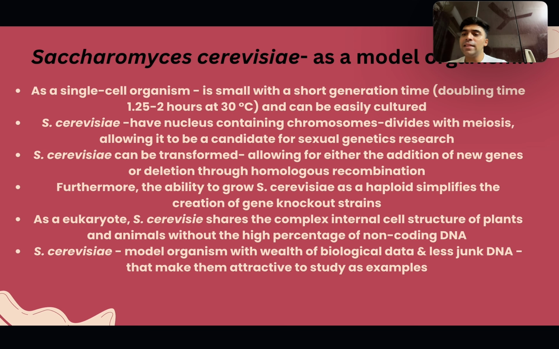So now let's see Saccharomyces cerevisiae as a model organism. It is a single-celled organism, small with a short generation time, a doubling time of 1.25 to 2 hours at 30 degrees Celsius, and can be easily cultured. S. cerevisiae has a nucleus containing chromosomes divided with meiosis, allowing it to be a candidate for sexual genetics research. S. cerevisiae can be transformed, allowing for either the addition of new genes or deletion through homologous recombination.